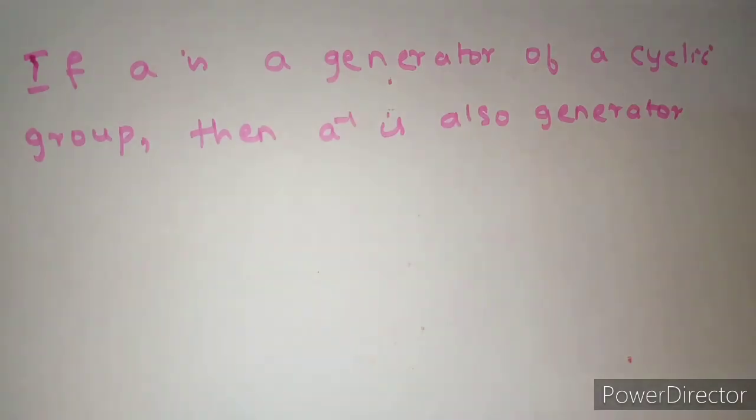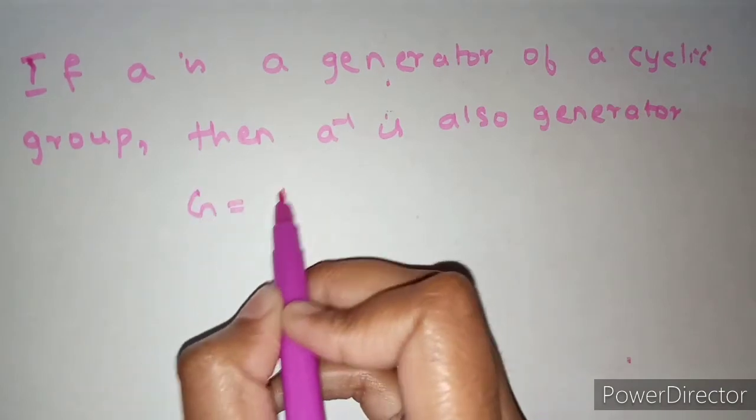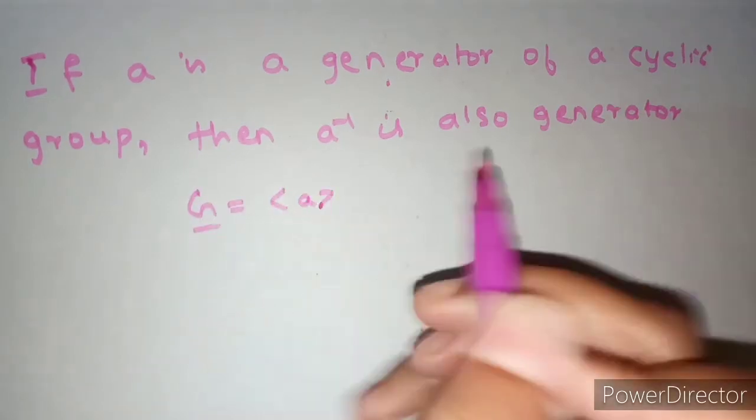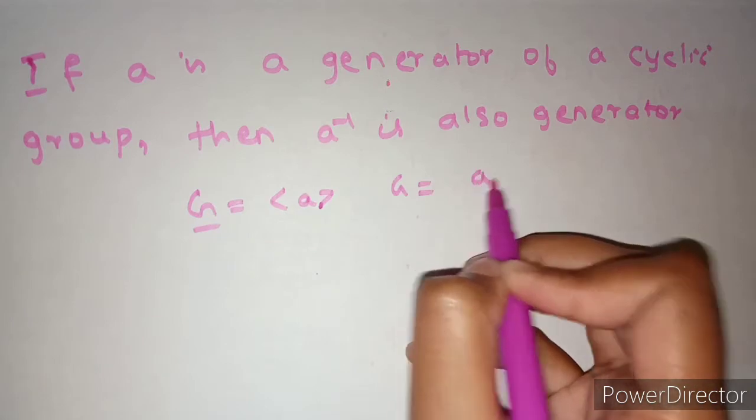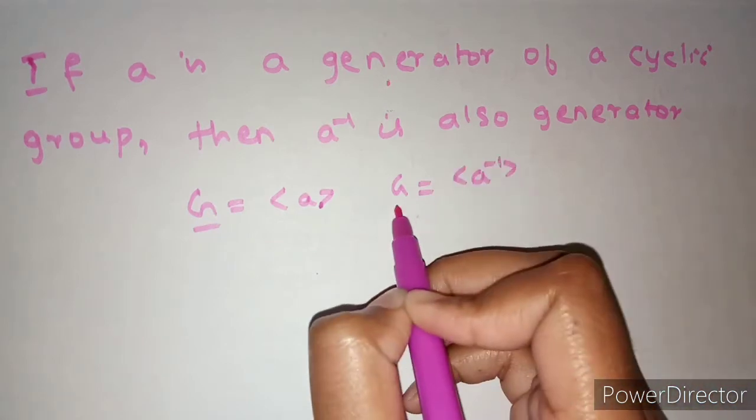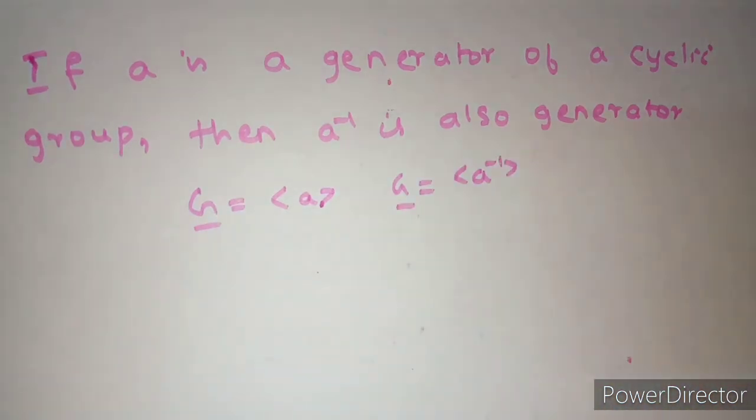Hello friends, so today in this video we are going to discuss the theorem on cyclic groups. So let's get started. The theorem says if A is a generator of a cyclic group, then A inverse is also a generator. They have given that the generator of group G is A. Here we have to show that A inverse is also a generator of group G. So this is the statement.